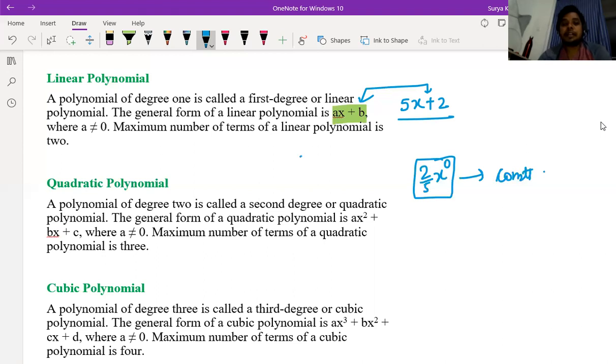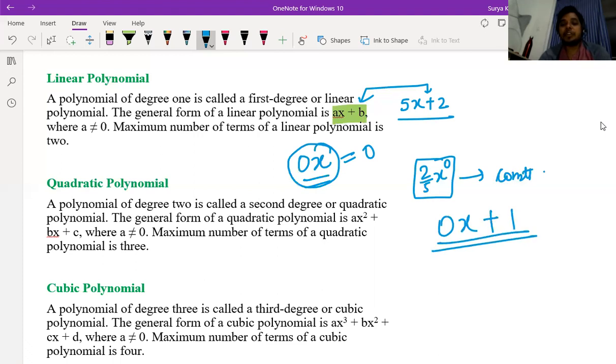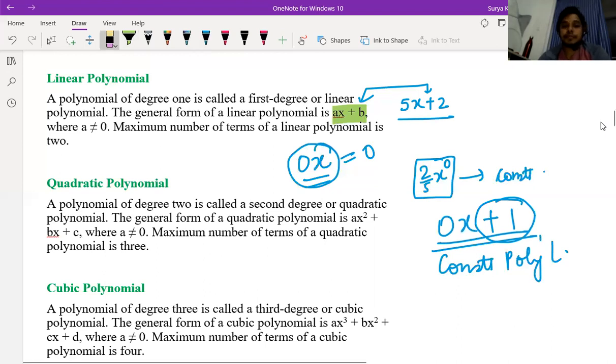I told it this way: 0x, so this is the coefficient of x, and this whole thing becomes 0 only. I wrote 0x plus 1, so this is a constant polynomial, because one digit is there. If this also is 0, then it's called the zero polynomial. Only 0x is a zero polynomial; this whole thing is 0 only.